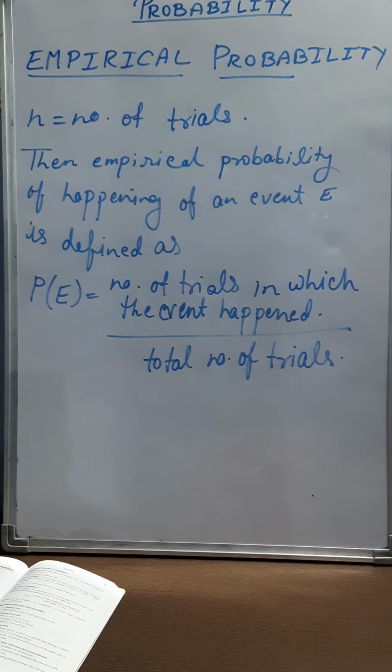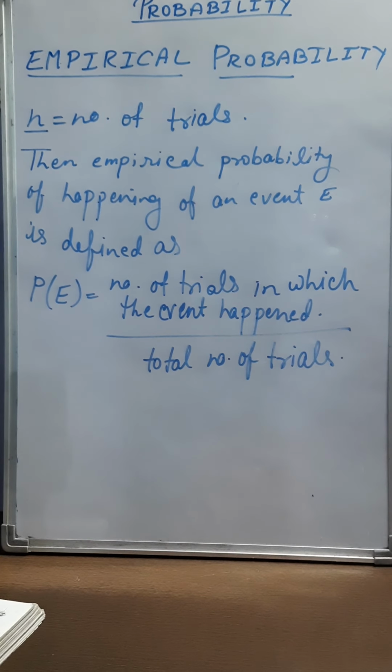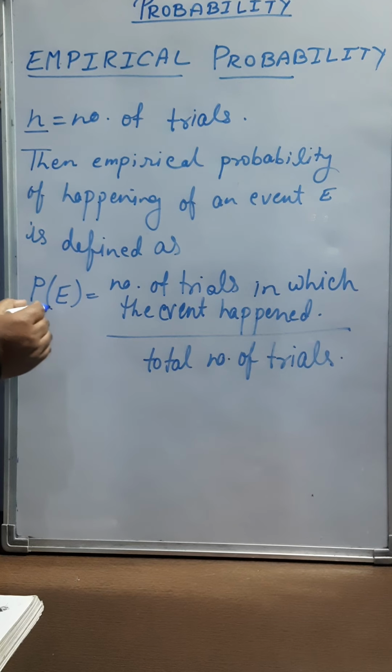Now we will discuss a very important part of probability, empirical probability. Let us suppose N denotes number of trials. Suppose any experiment is performed N number of times, and empirical probability for happening of an event E is defined as P of E is equal to number of trials in which the event happened divided by total number of trials.